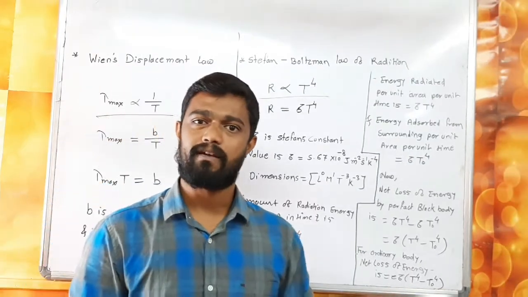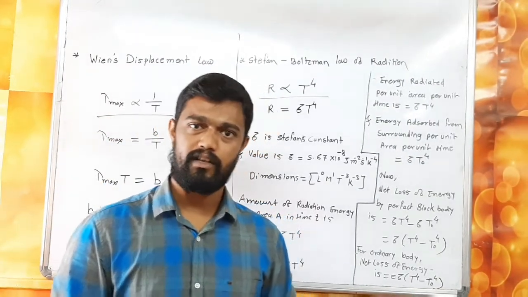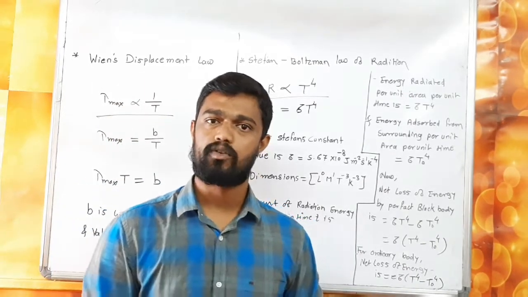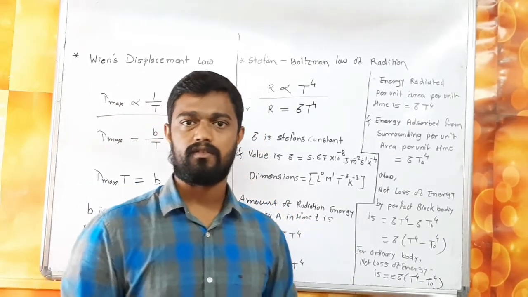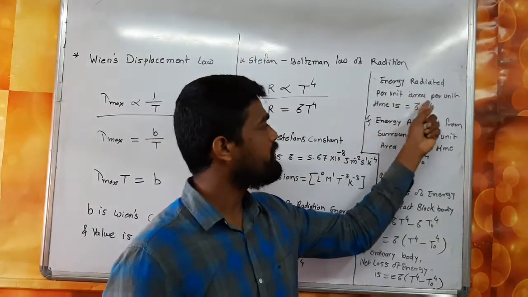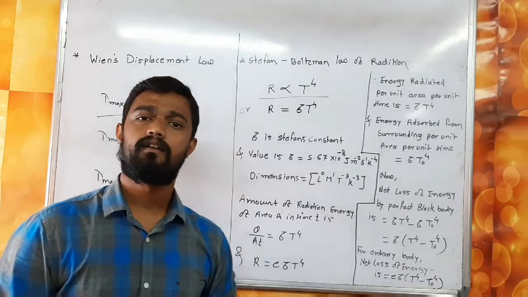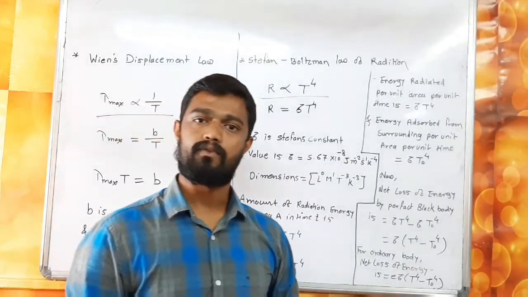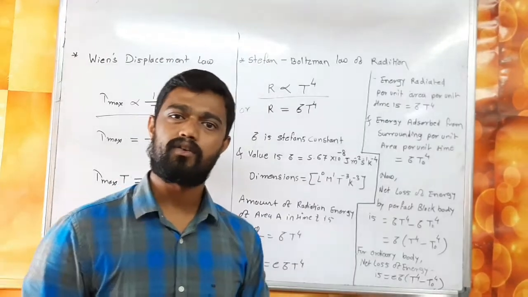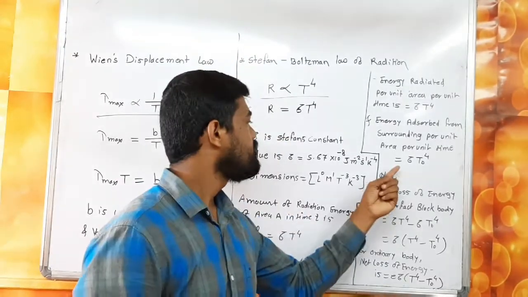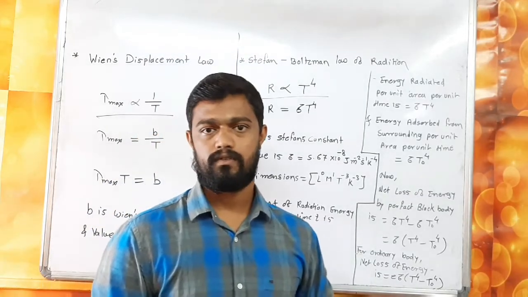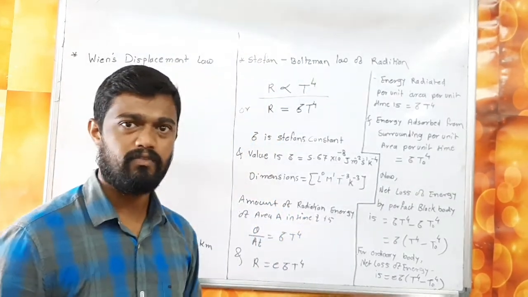Now for a perfect black body we find the energies. There are two temperatures present: one is the body's absolute temperature and the second is the surrounding temperature. The energy radiated per unit area per unit time is equal to sigma T raised to 4, and the energy absorbed from the surroundings per unit area per unit time is equal to sigma T0 raised to 4. So you get two different energies.